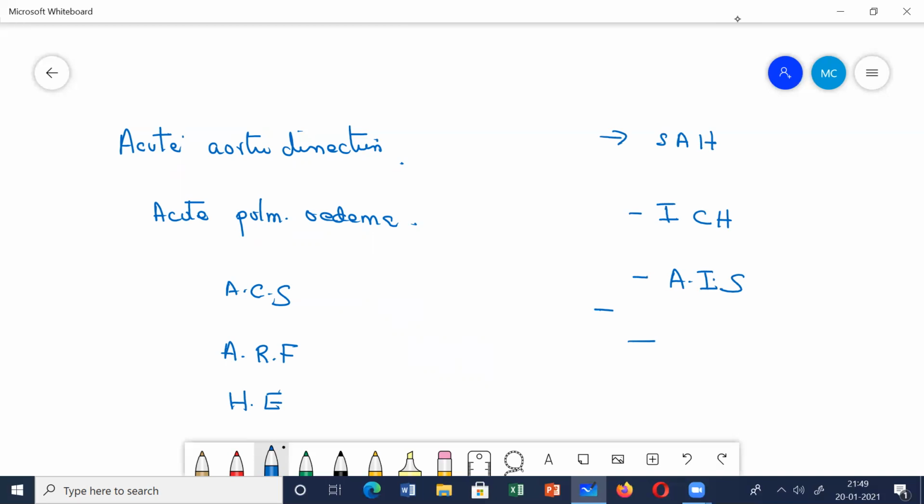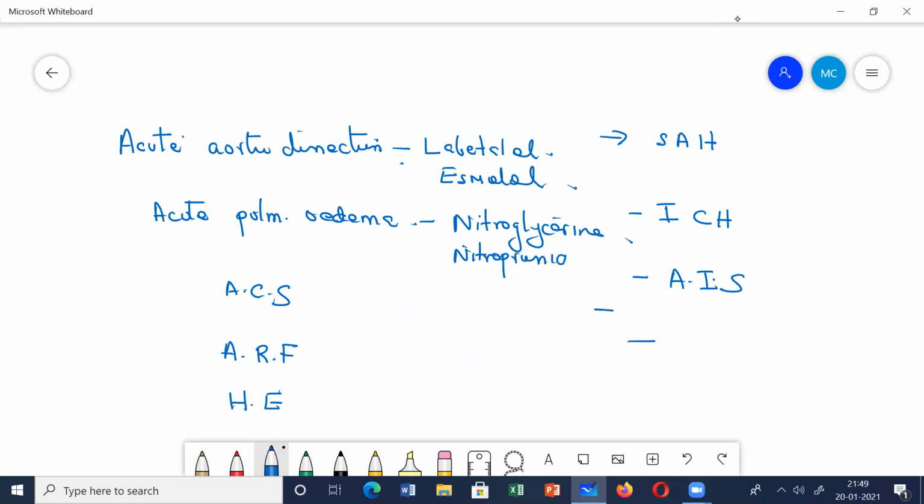Acute aortic dissection. Here we mainly prefer giving labetalol, or you can give esmolol, or you can give sodium nitroprusside. In pulmonary edema, we also need some vasodilatory effect, isn't it? So we use some vasodilators as drugs of first choice. That is, we can use nitroglycerine. So you can use nitroprusside, sodium nitroprusside, or you can use enalapril.